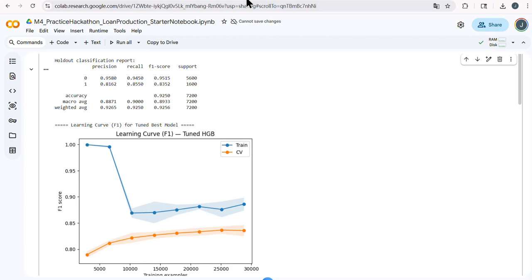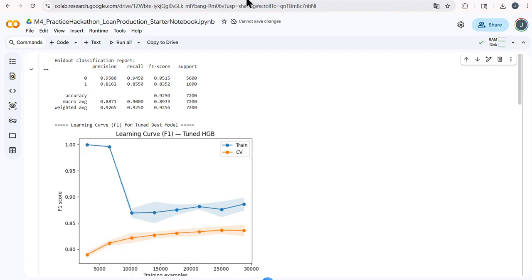Hi everyone. In this practice hackathon, my goal is to build a classifier to predict loan outcomes, and the metric we care about is the F1 score. I'm using F1 because the classes are imbalanced, and F1 balances precision and recall, which is more meaningful than accuracy for this type of loan problem. In this video, I will cover three things: the key processing and modeling steps and how I improve the performance, how I assess the model fit and reliability, and what I would do next with more time and resources.